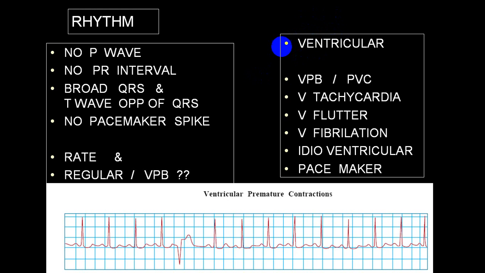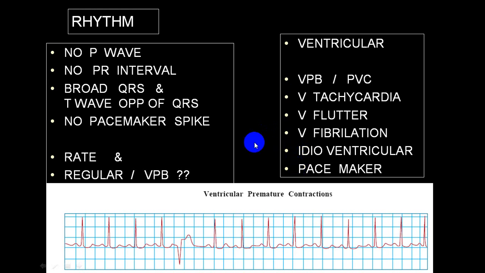It may be a single ventricular complex, like in a ventricular premature beat, or we call premature ventricular contraction, or you can have multiple series of ventricular premature beats, we call a ventricular tachycardia if the rate is more than 100, or if the rate is more than 300, we call ventricular flutter, and if it is chaotic lines, we call ventricular fibrillation. If the rate is less than 100 but more than 40, we call it accelerated idioventricular rhythm. If the rate is between 20 to 40, we call it idioventricular rhythm, and when the rate is less than that, we call idioventricular rhythm with a slow ventricular rate.